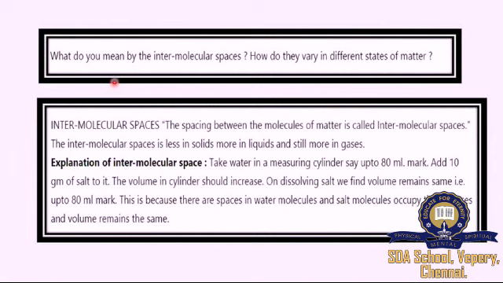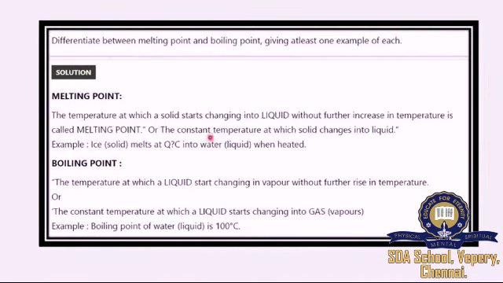What is this question? What do you mean by intermolecular spaces? How do they vary in different states of matter? This we studied in the last class. We know what intermolecular space is, so read through this answer. Here is the question: differentiate between melting point and boiling point, giving at least one example of each. They are asking us to give the example also. So we have learned what melting point and boiling point are, right? You have to differentiate.